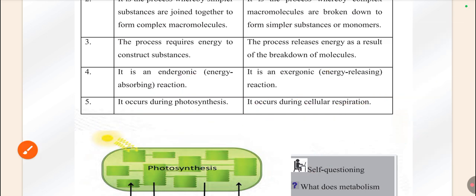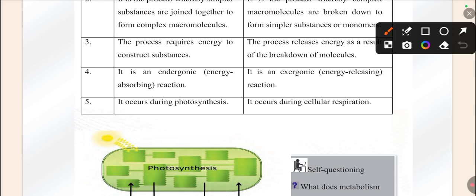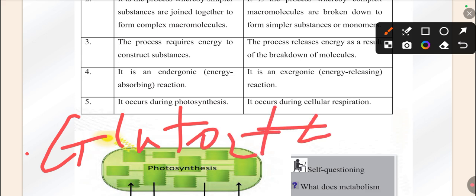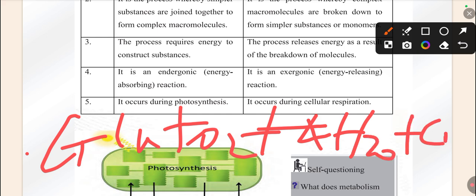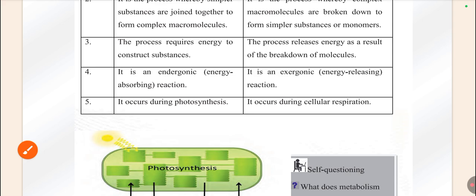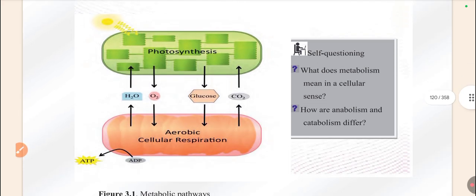During cellular respiration, the opposite occurs. Glucose and oxygen go in, and H2O and carbon dioxide come out, along with ATP. Carbon dioxide and H2O are simpler molecules than glucose. So it breaks down a larger molecule to simpler molecules. So we call it what? A catabolic reaction.